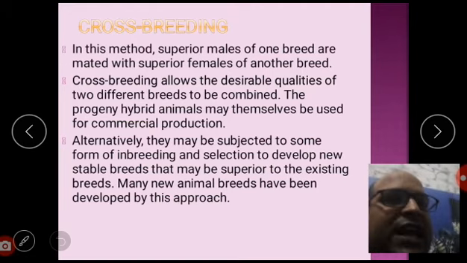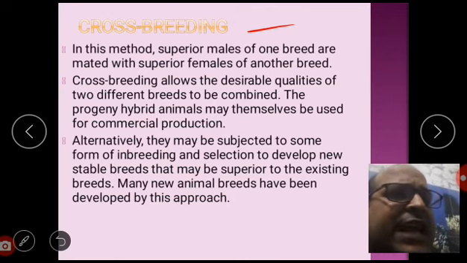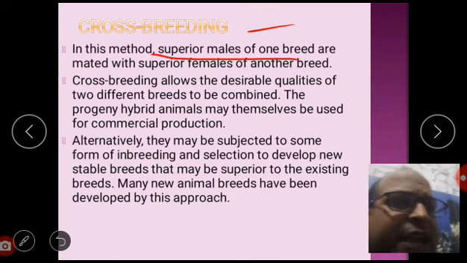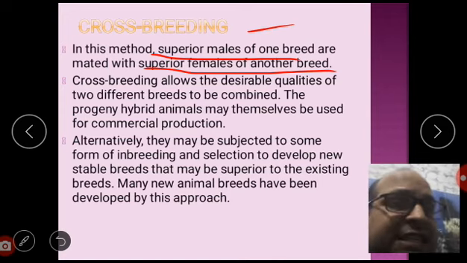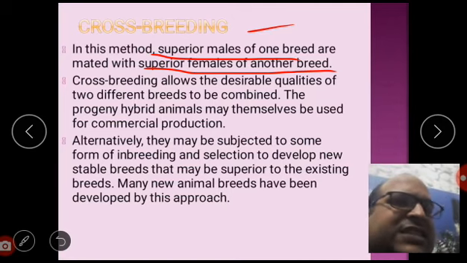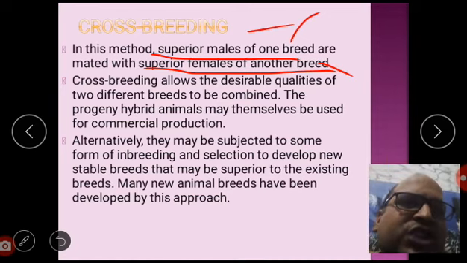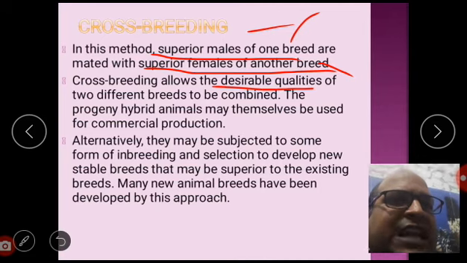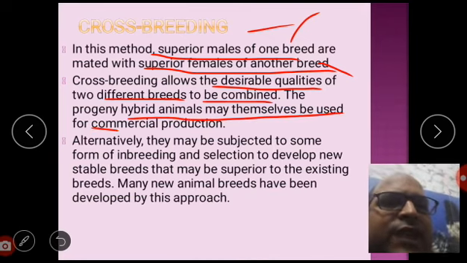Listen carefully. In crossbreeding, what is going on? Dear students, here is a superior male of one breed and a superior female of another breed. That means the breeds are changed. Here one breed and here another breed. This type of mating provides desirable qualities of two different breeds, which are combined. Now, the progeny hybrid animals may themselves be used for commercial production.